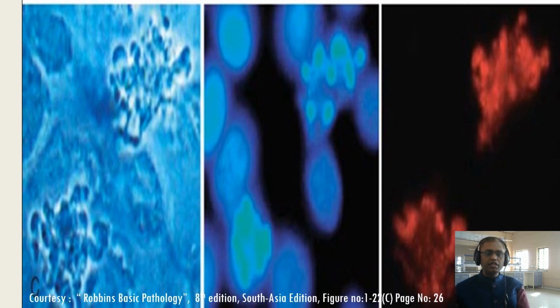So you can see it here. A very beautiful picture is given by the 8th edition of Robbins. Thanks to those books, you can see it here, each apoptotic body.